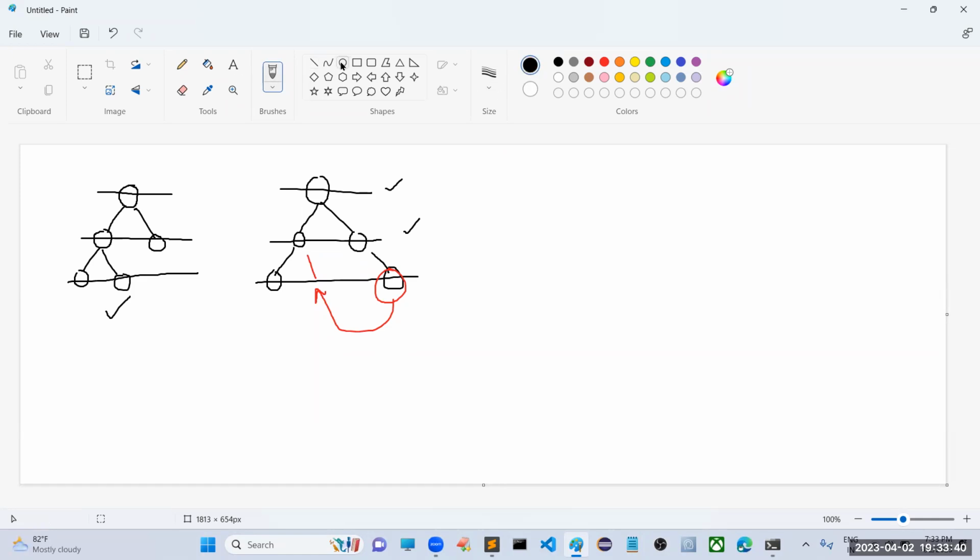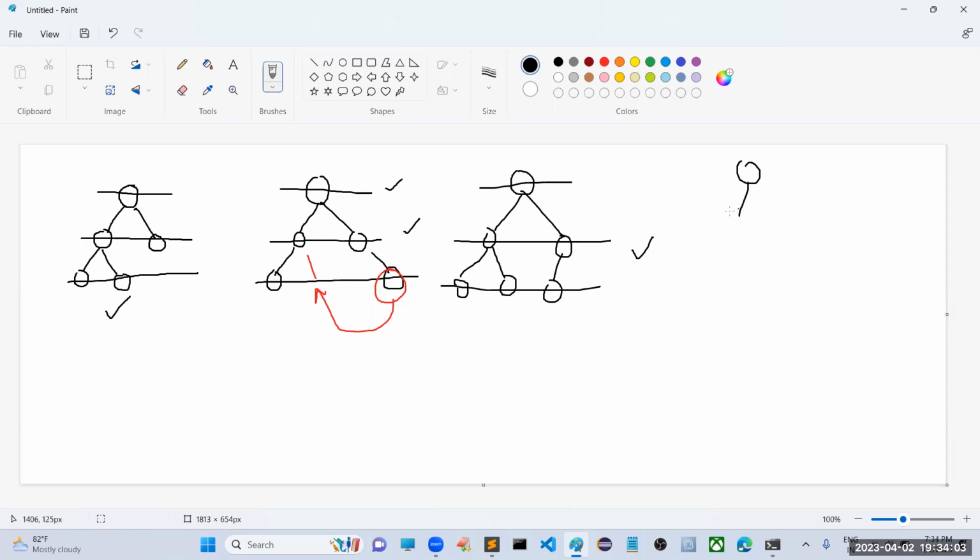Now I have nodes like this. Is it a complete binary tree? Yes. First level complete, second level complete, third level has one empty spot, but it is filling from left to right, so no problem. The next node should be inserted here.